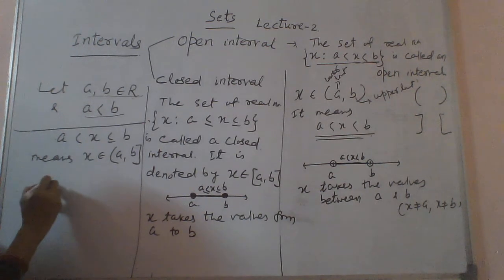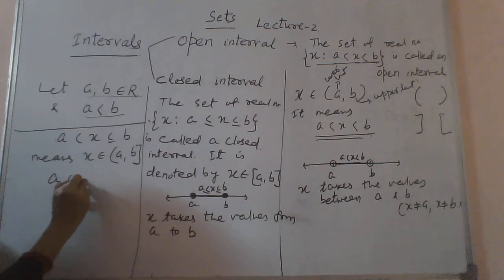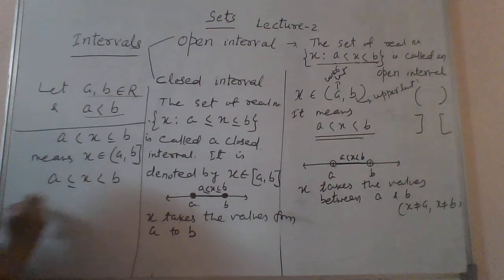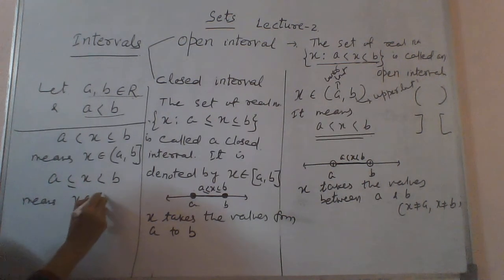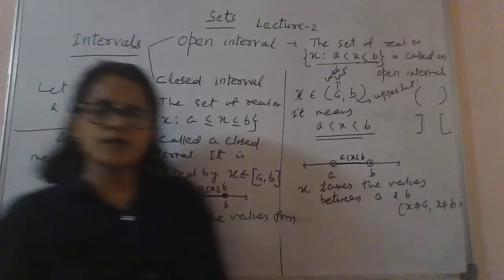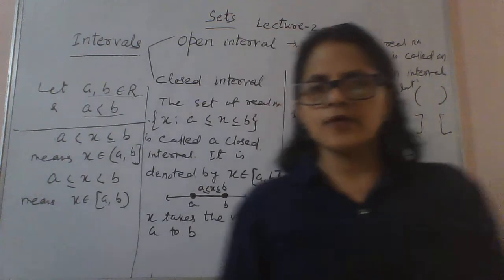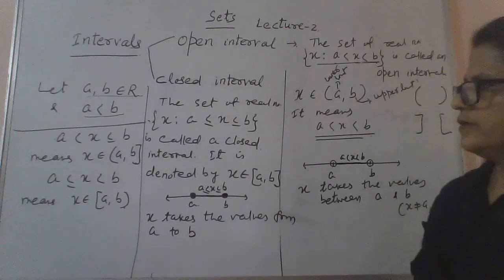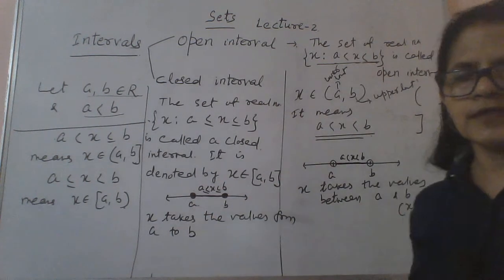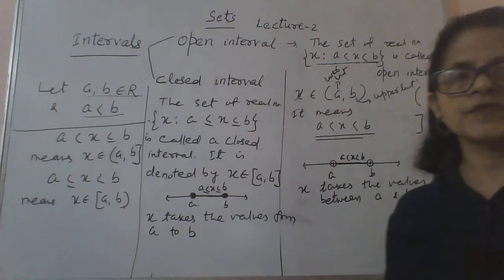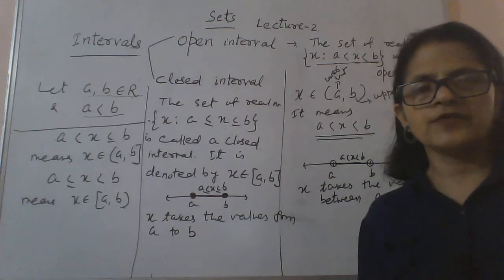Similarly, if you have A less than or equal to x less than B, it means x belongs to A closed, B open. We can call it a semi-open, semi-closed interval also. Just have a look at these things before we proceed to some questions and wind up the class.